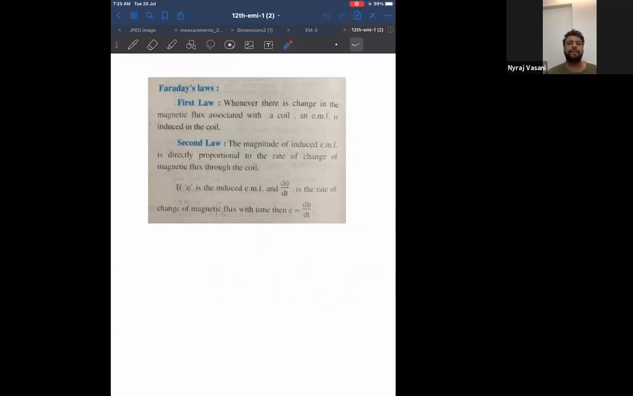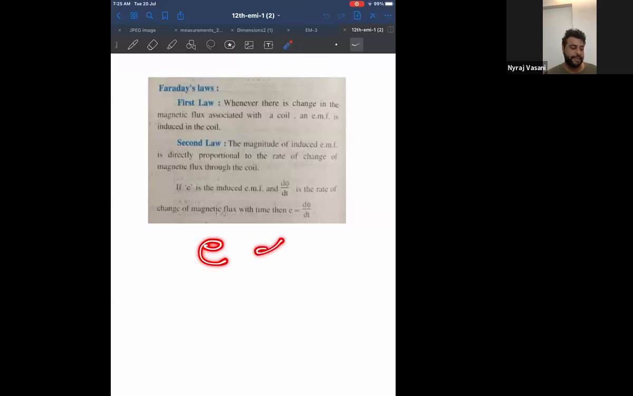If I don't change the flux, I will not get EMF. Not EMI, EMF. EMF is a voltage source. EMI is a concept. Let me repeat. EMI is the name of the chapter, which is a concept. EMF means voltage.